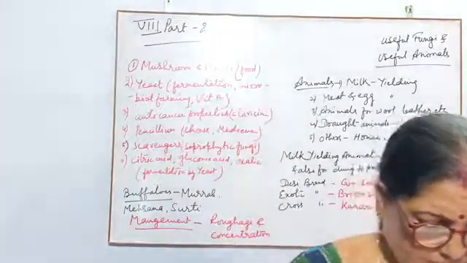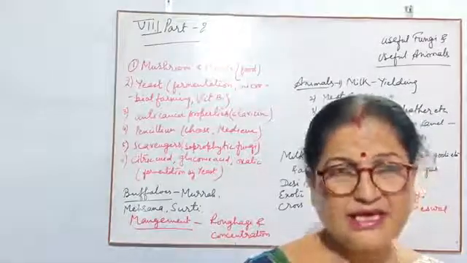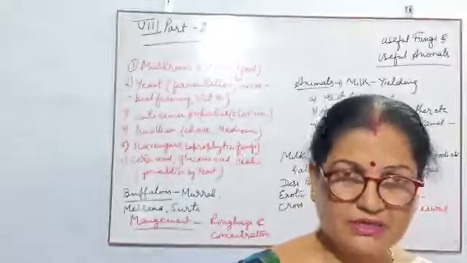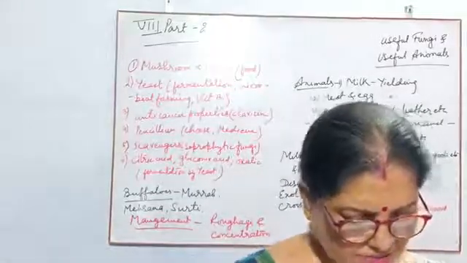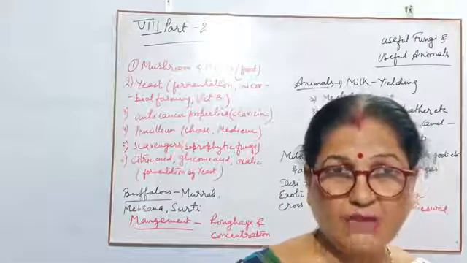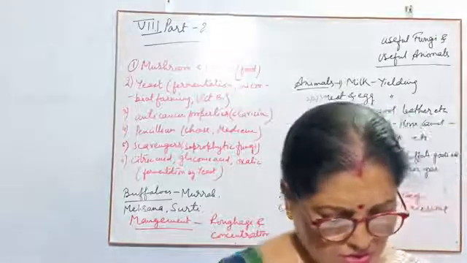So milk producing animals are, in one name, cattle: cows, buffaloes, goat, camel, whatever. Milk producing animals are also known as milch animals.